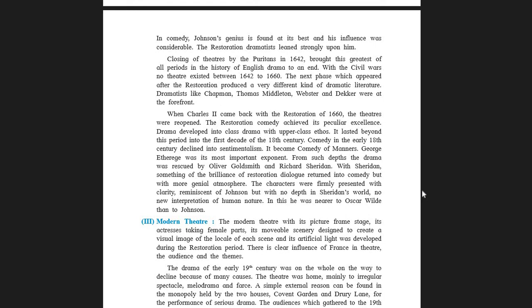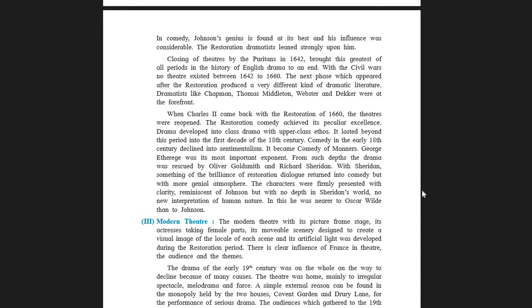Then students, it became comedy of manners. I have forwarded some pictures to you regarding comedy of manners. I think we have discussed comedy of manners in the earlier class.